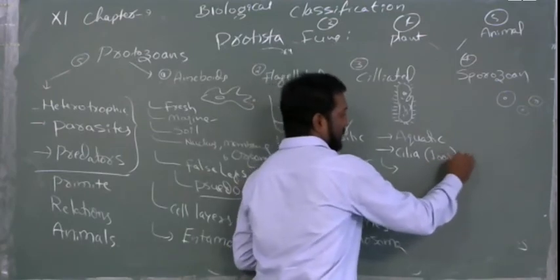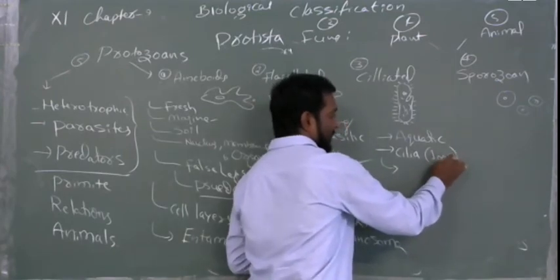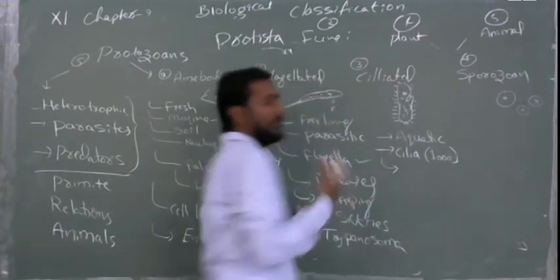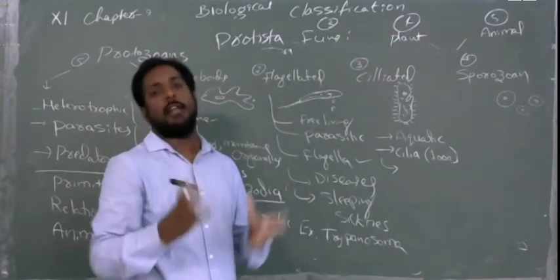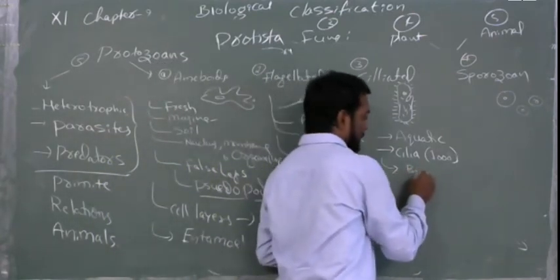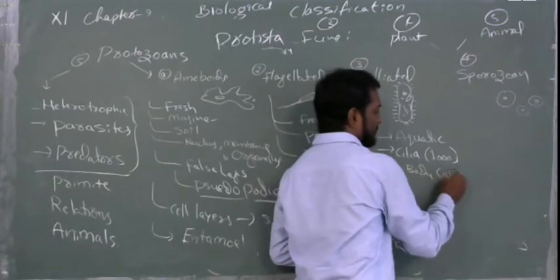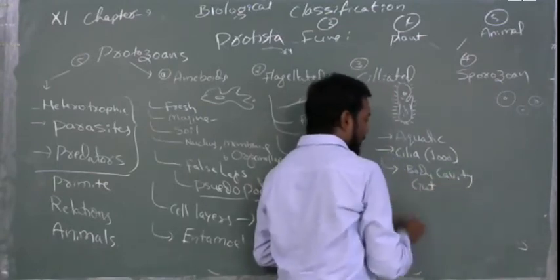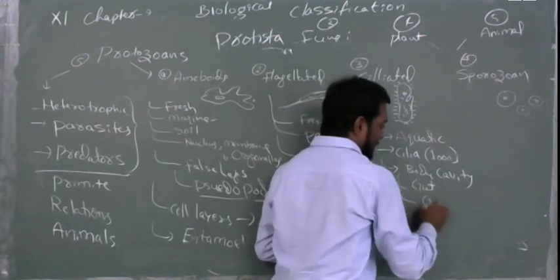Next, thousands of cilia, and inside, especially, these are the organisms which have a good amount of inner cavity. A body cavity will be there. This is called the body cavity, like a gut, or it's also called the gullet.